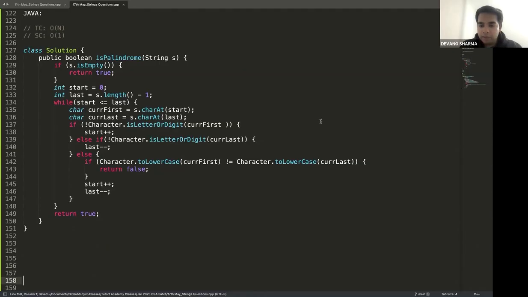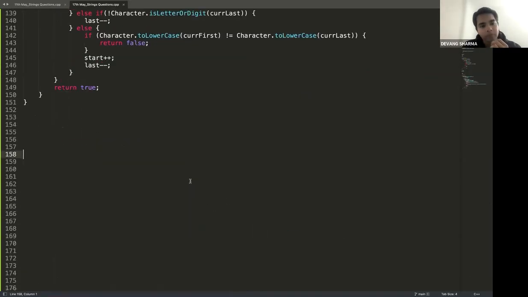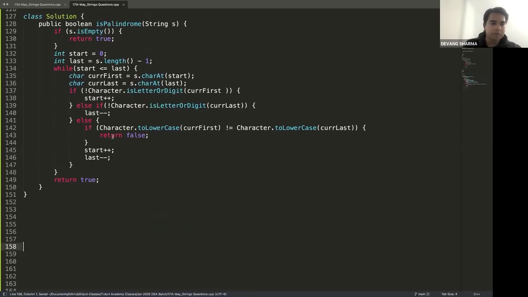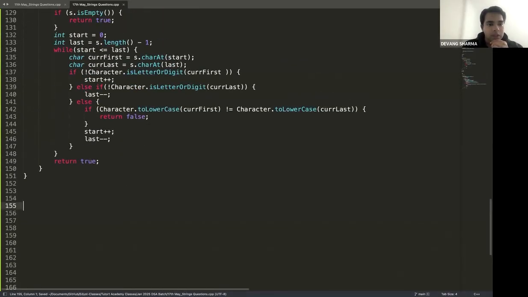Can we do it like that and check with the includes function? Yeah, you have the regex expression anyway, right? We can do it like that, check with the includes function. I mean, what do you want to check? Dot includes character or dot includes digit? Is that what you want to check? Instead of that, you can just do a regex match. That would have been much better. Okay. I have not coded in JavaScript, but I'm pretty sure there would be people who have coded it. I can write the code after this, but you can just do the regex one. I think regex would be a much better way.